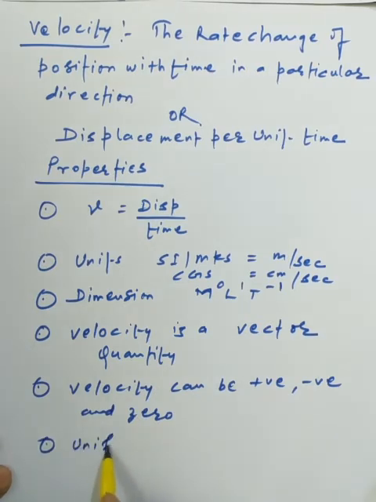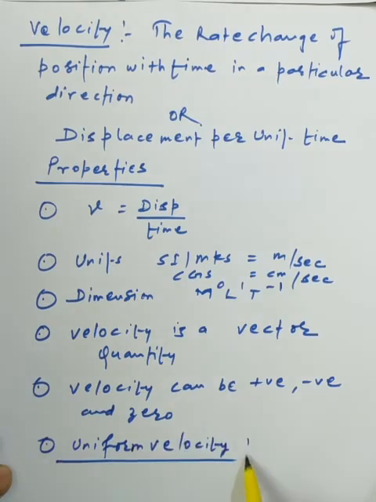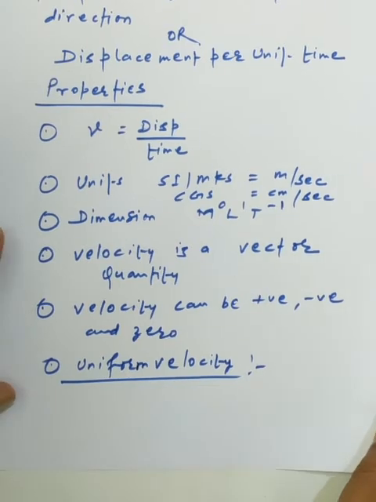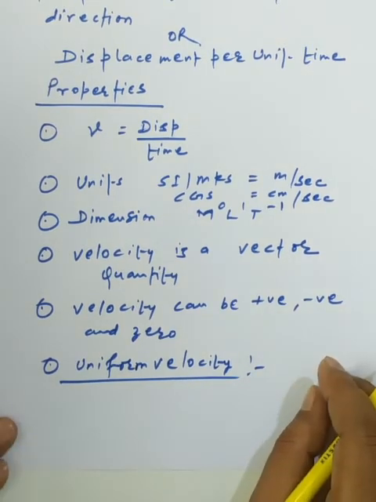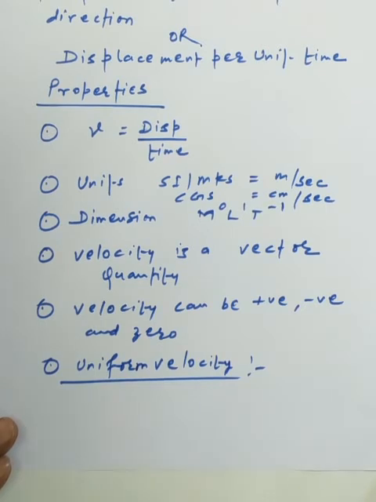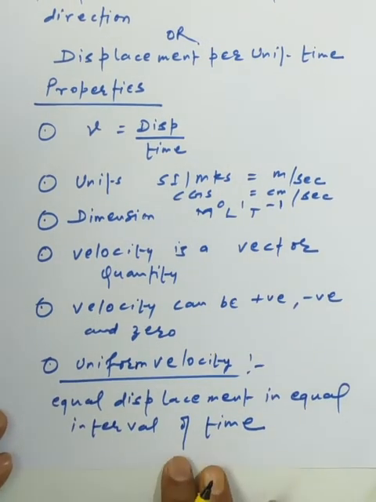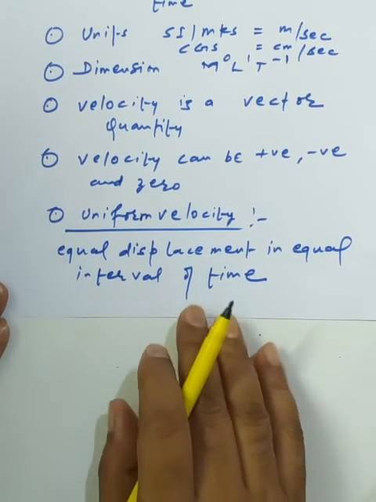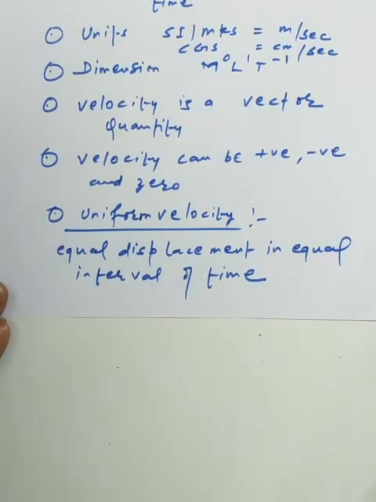Uniform velocity. When an object covers or goes through an equal change in position in equal intervals of time in a particular direction, it is called uniform velocity. So we have the basic definition: equal displacement in equal intervals of time. It is the concept of uniform velocity.